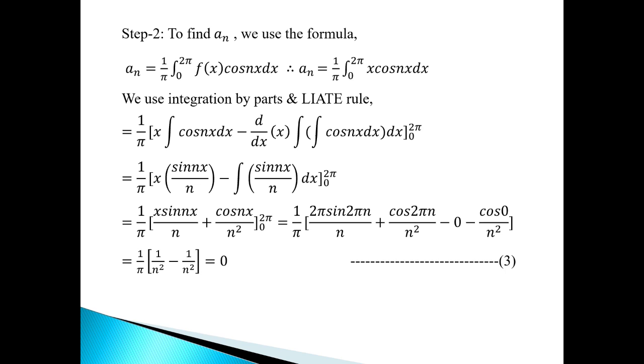So by simplifying we get 1 upon pi into 1 by n square minus 1 by n square. So we get 0. So this is our value of an. Now suppose this is our third equation.